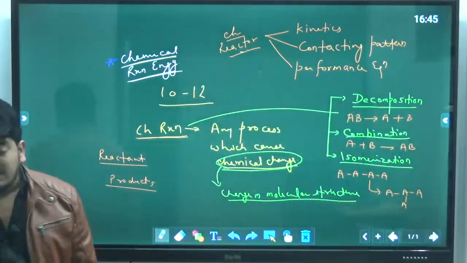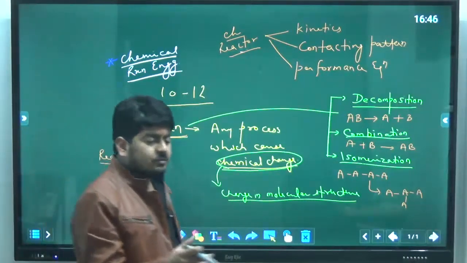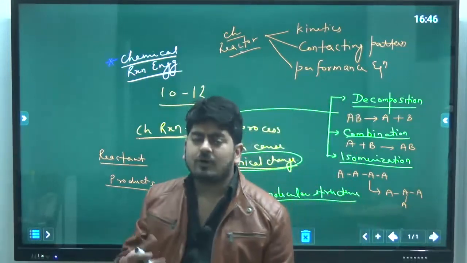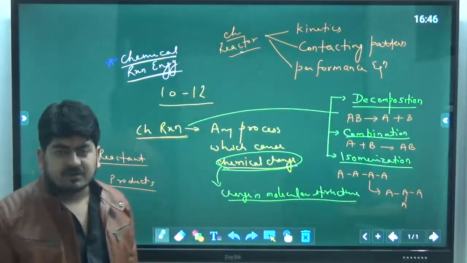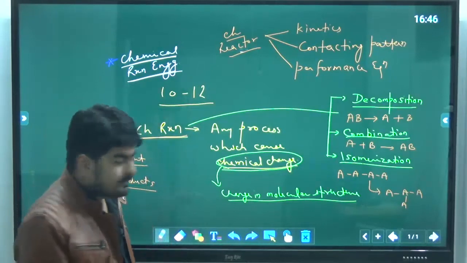What operating conditions should I use to operate the reaction in a faster way or in a slower way, so that it will be easier for us to control the reaction when we know whether it is fast or slow.